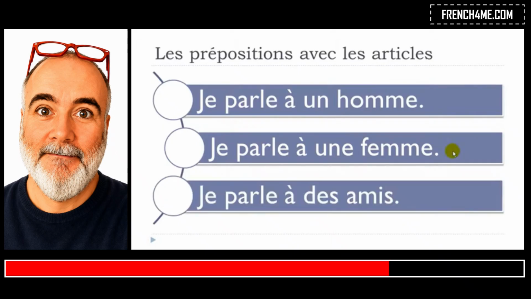And then have a look here. Je parle à des amis. All right. Je parle à des amis. Same thing here. You've got your preposition, and then you've got the article. So un masculin, une, des. Okay, so the good news is that if you use this preposition à, and after that you put this article indéfini, un, une, des, nothing will happen. No modification, no changes, you just keep them like that.